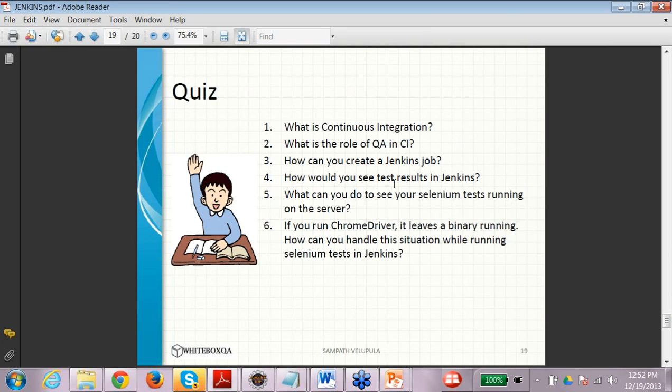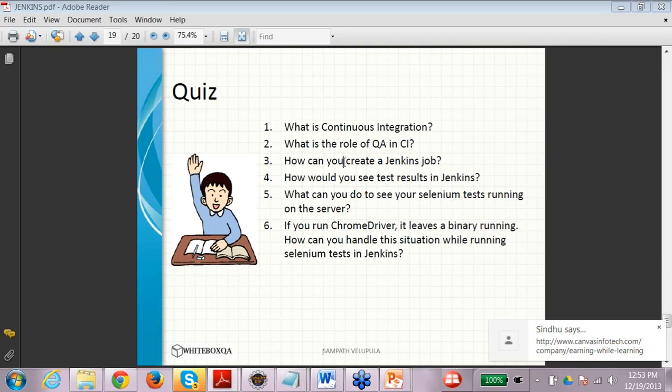Okay. So these are a couple of questions that have been asked in interviews regarding CI, like what is CI and what was your role in CI. So you can always say that I was involved in creating and setting up the jobs in Jenkins and scheduling those jobs on a periodic basis. And for that, I did a couple of configurations like the project URL, the scripts which need to be run before the build, and the scripts that need to be run after the build. So those you can see.